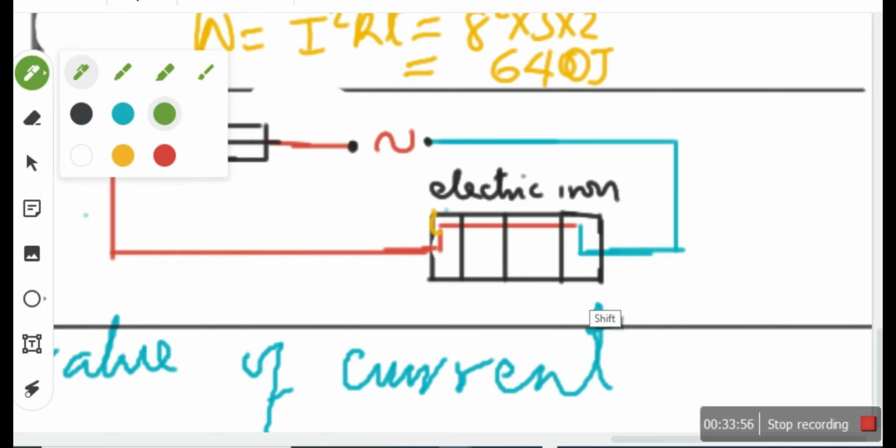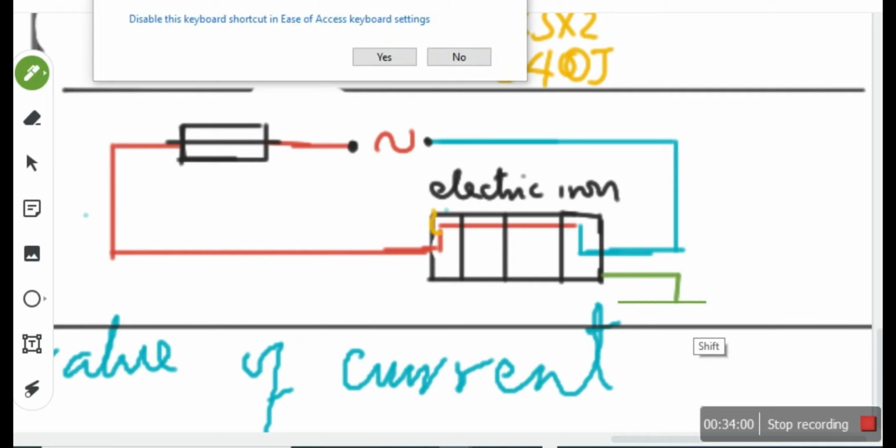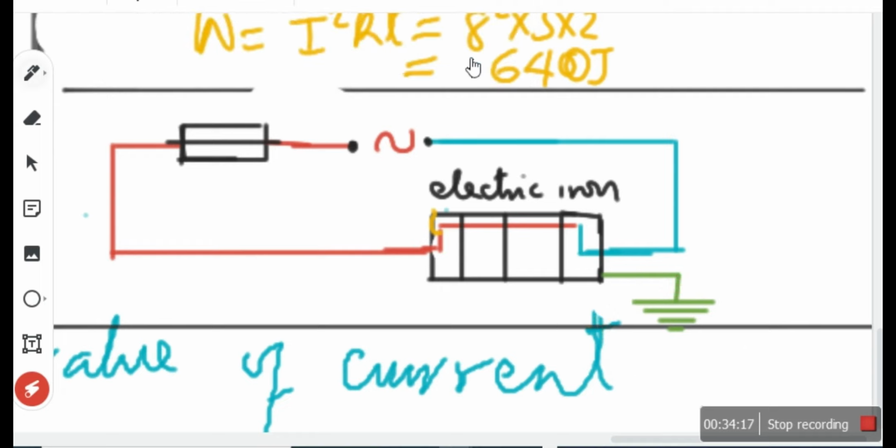We connect another wire which we call earth. This is a symbol of earthing. I've given you this tip before. I don't know if you remember. Do you remember that? What does this symbol represent? It's earthing. Earthing or earthing wire, which is also grounding. That's an earthing wire.